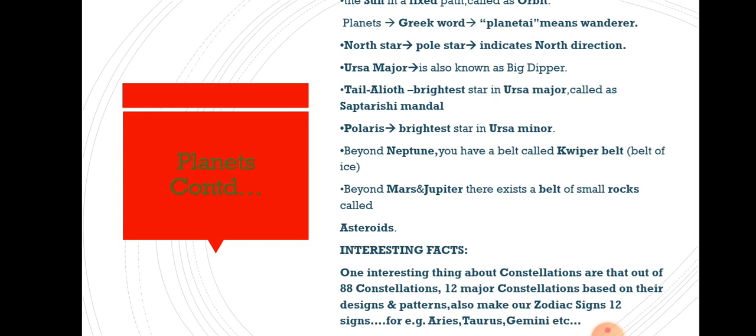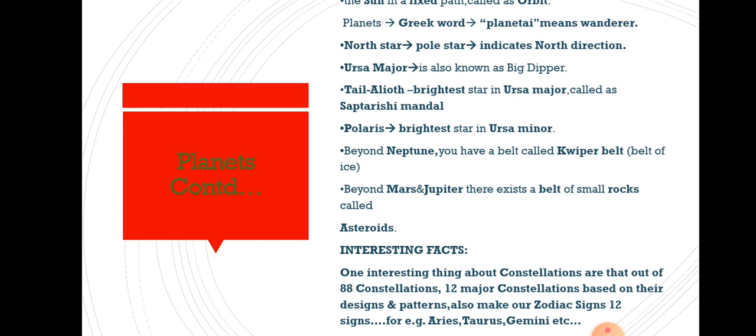Beyond the planets Mars and Jupiter, there exists a belt of small rocks. The pattern is just like a belt, and the whole belt is formed of small rocks beyond Mars and Jupiter. The belt of small rocks is called asteroids. In simple words, you can easily recall it.